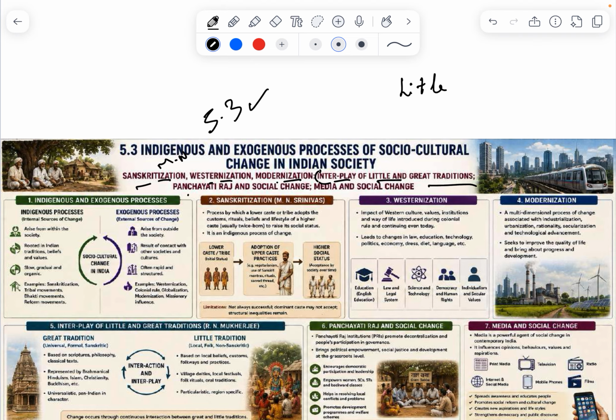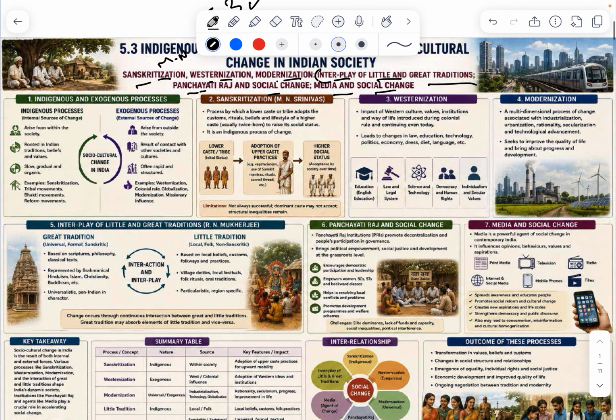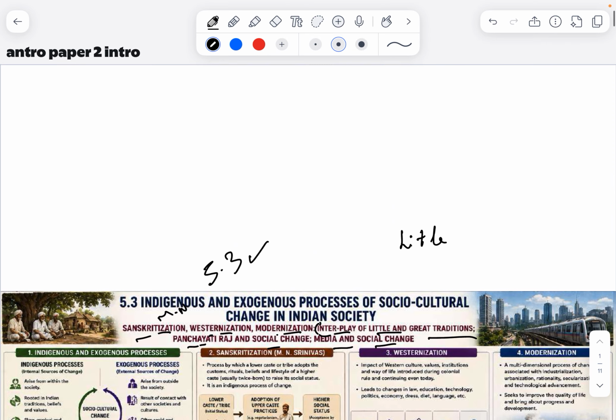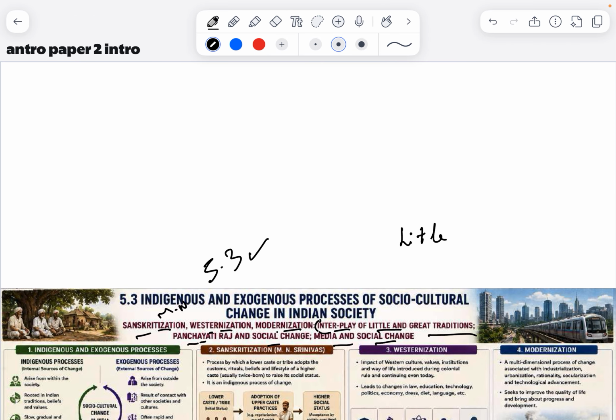Then Panchayati Raj and social media: the impact of Panchayati Raj on change in society, what has changed in society, and social change through media. This is an introduction. Tomorrow we'll be starting the lecture, complete detailed notes will be given, and I will try to solve PYQs.